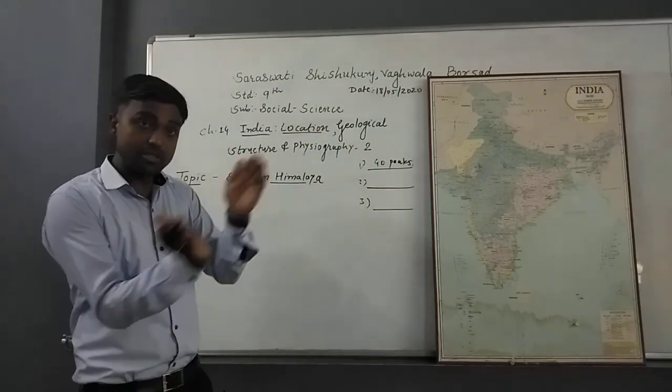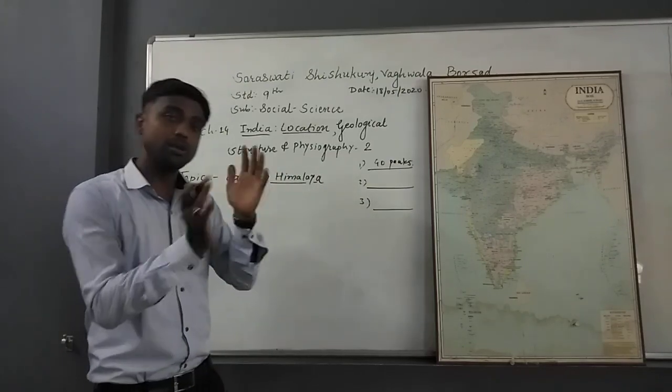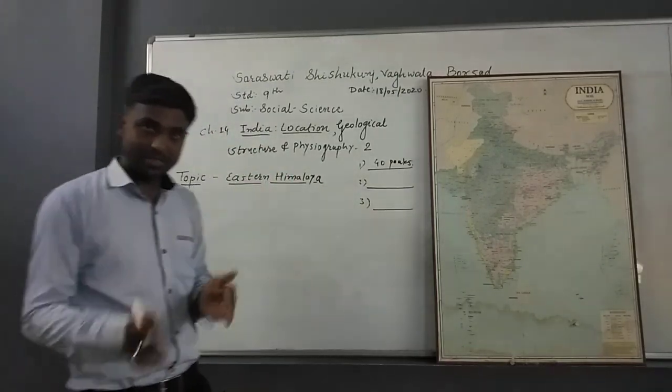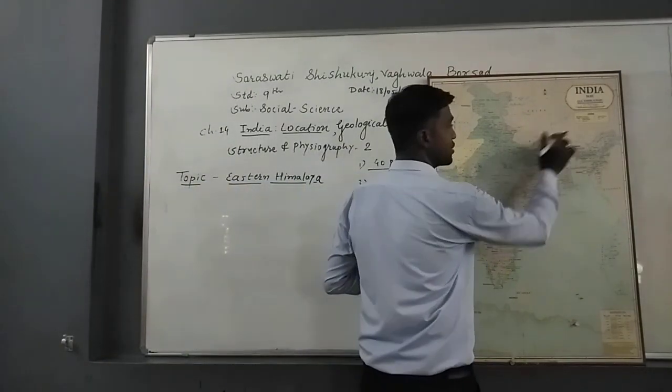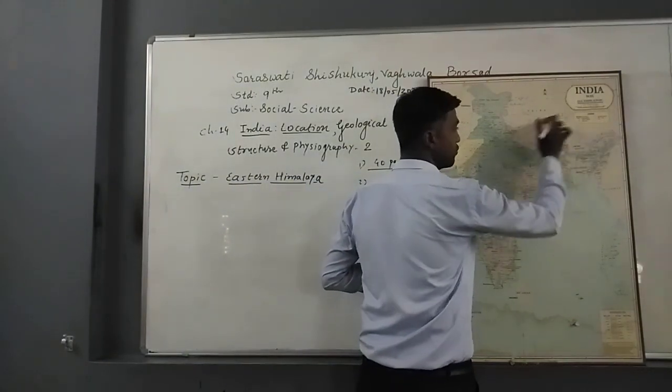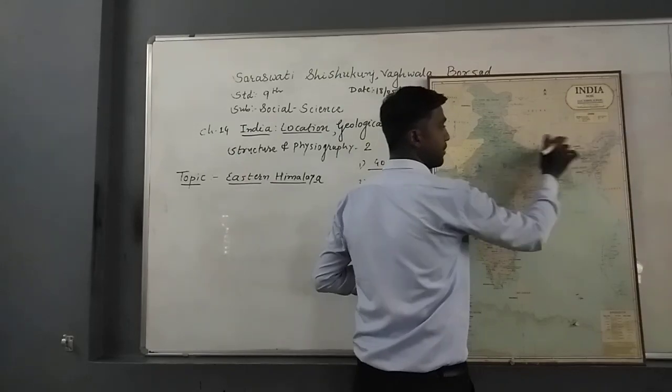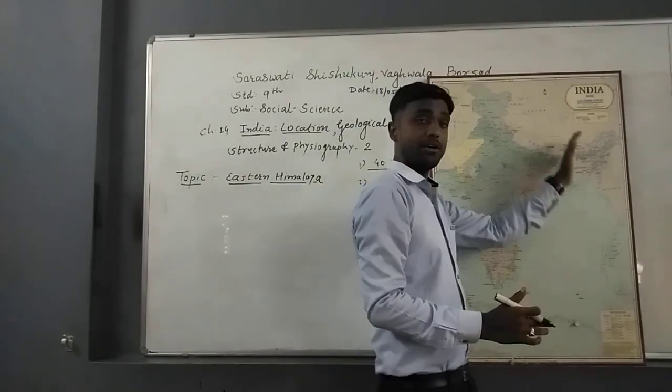So that is the first part of the Himalayan mountain range, the northern Himalaya. Now today's topic is the eastern Himalaya. So look, the eastern Himalaya means this area. Today we will discuss this part, which is located on the east side of India.